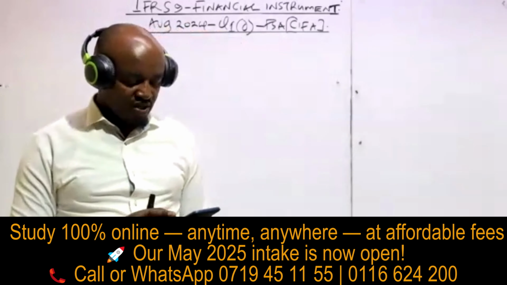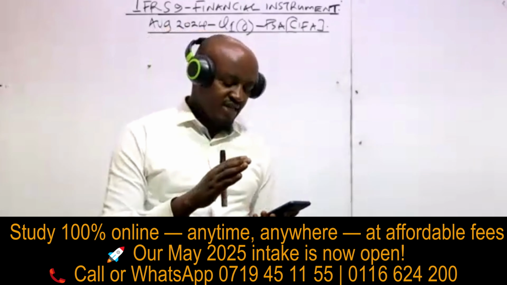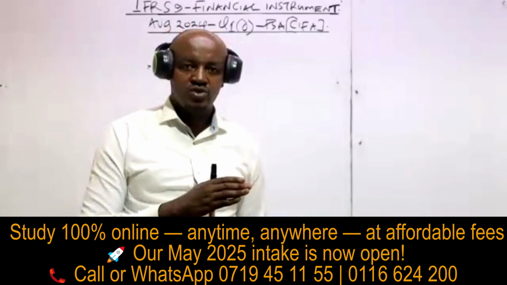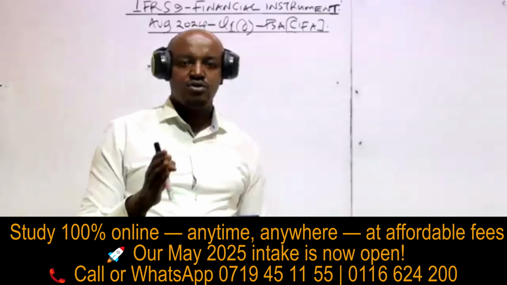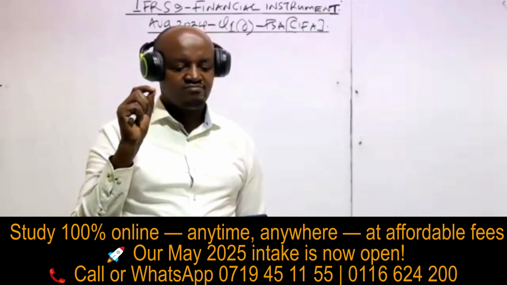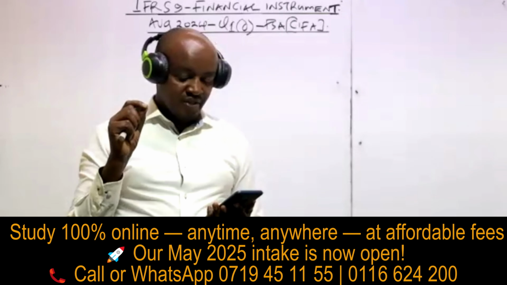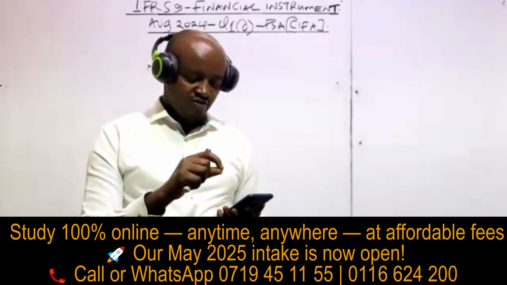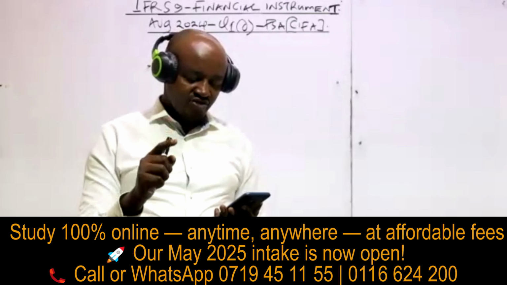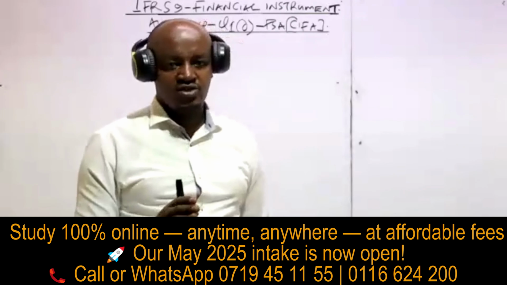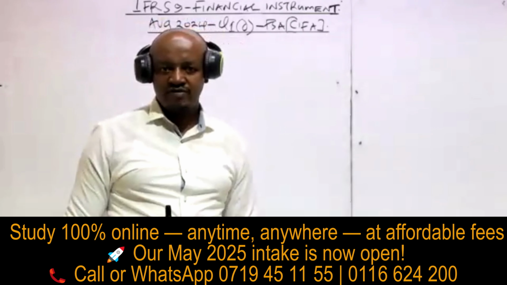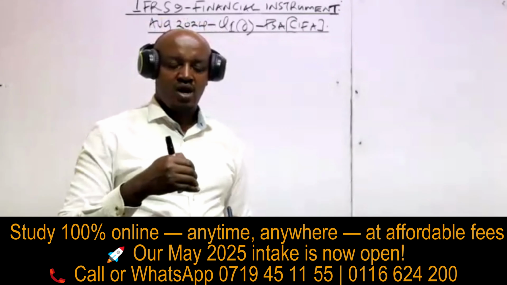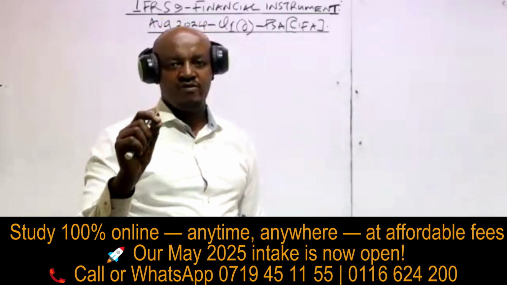And therefore, if you look at what you're told in this question, this company Ground Limited purchased, or in other terms, invested in 8% 4-year bonds. So this is an investment in a bond, which we know is a debt instrument. And in the last paragraph we are told Ground Limited intends to collect the contractual cash flows, which comprise interest and principal amount. So you can see this investment in debt instrument passes the two tests. The objective of this company is to collect the cash flows associated with this debt instrument, and number two, the cash flow received is in form of interest and principal amount.